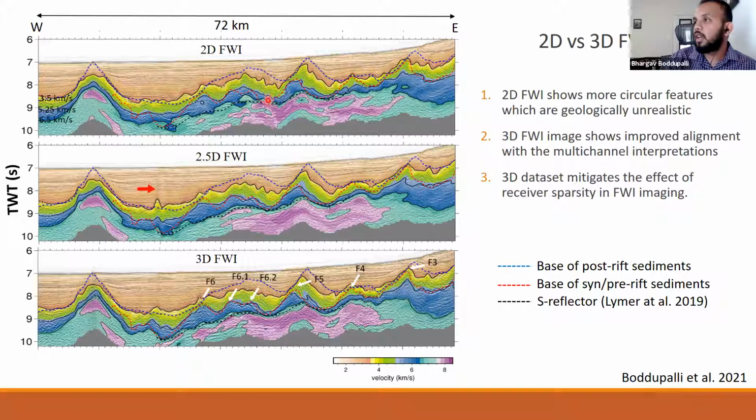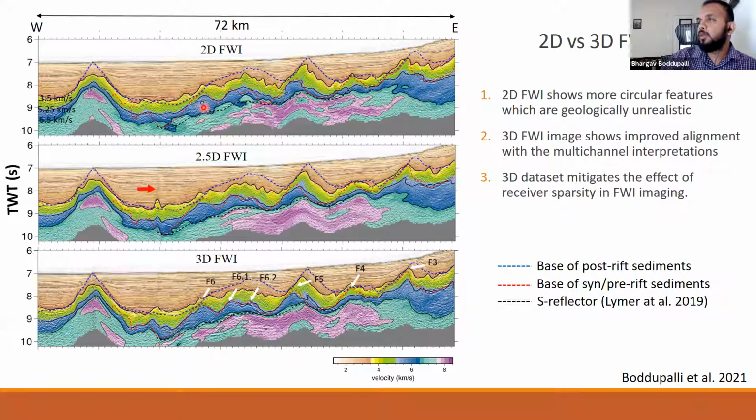Also within the crust, we see that in 2D there are circular features which are not real, and these circular features are absent in 3D. These circular features result from poor constraints from sparsely spaced OBSs, and they are not real. In the case of 2.5D, the fit is better than 2D, but it is not as good as 3D.